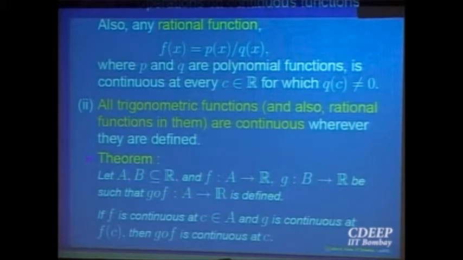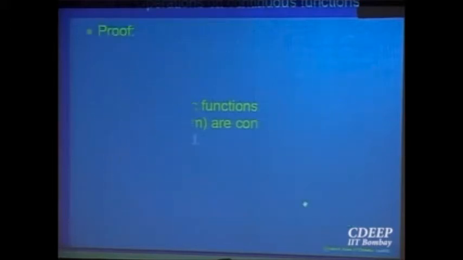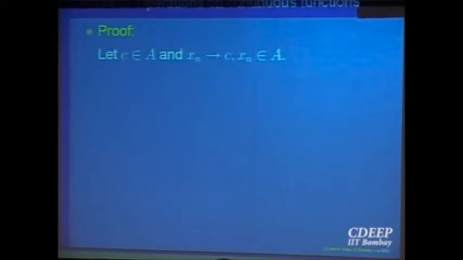Is the statement clear to everybody? The composite function is continuous. So what is the proof of that? You can give a proof either by sequences or by the epsilon delta method, whichever you like. So let us give a proof by sequences. I want to prove that the composite function g circle f is continuous at the point c. What should be my first step? I have to find a limit and show the limit is equal to the value of the function at that point. So take a sequence which converges to that point.